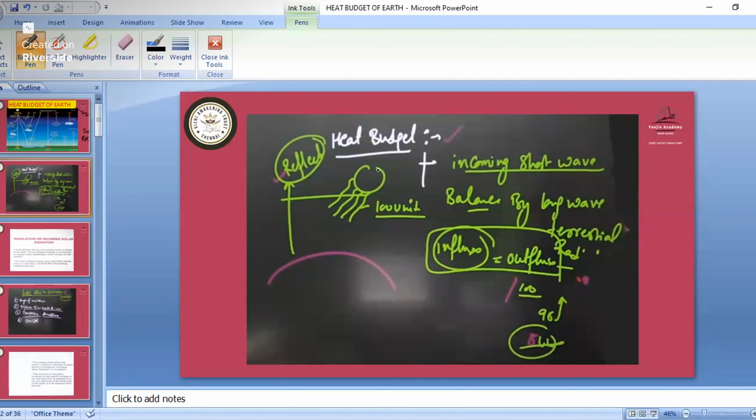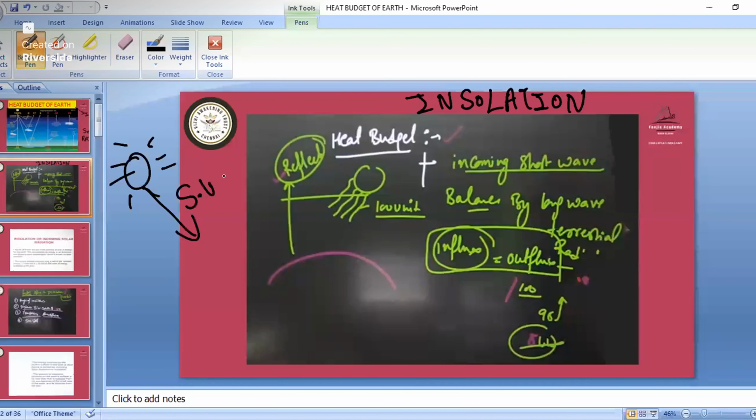For the parliament, budget means they have to arrange money, like from the tax they are getting, and then they distribute the budget. In the same way, on the earth we have insolation. And remember one thing: when the sunlight, the insolation, is coming to the earth, it is short wave radiation.